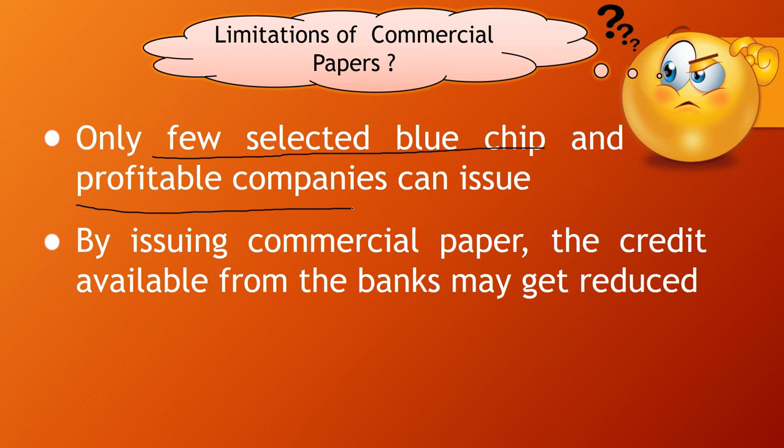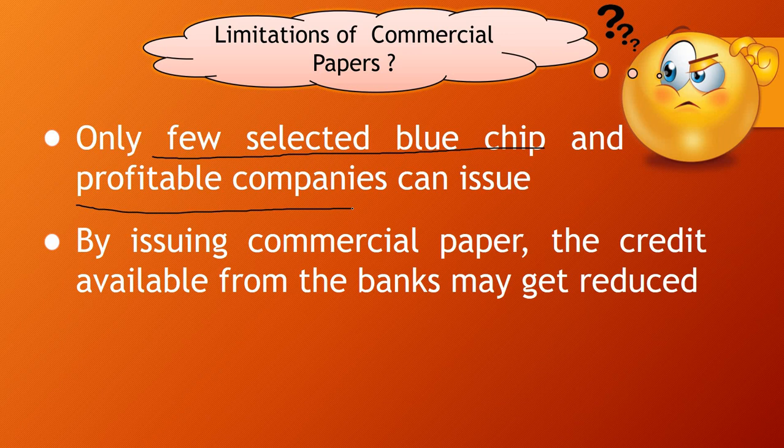And by issuing the commercial paper, the credit available from the bank may get reduced. As we have already discussed, commercial papers are beneficial, that means by issuing the commercial papers the cost is reduced. You have to pay less interest. So whenever you are issuing commercial paper, I can say that the credit available from the banks may be reduced.